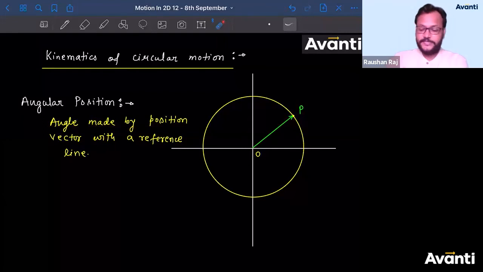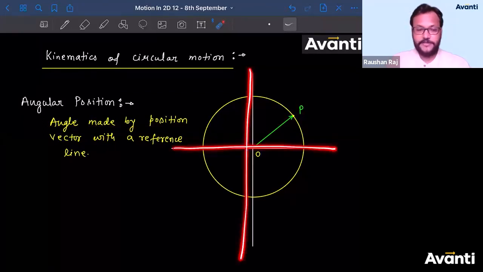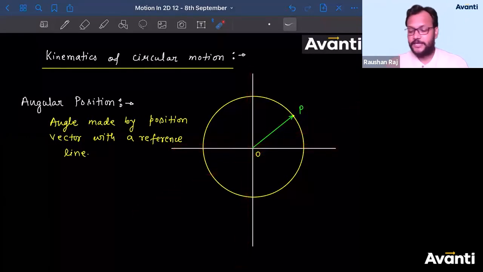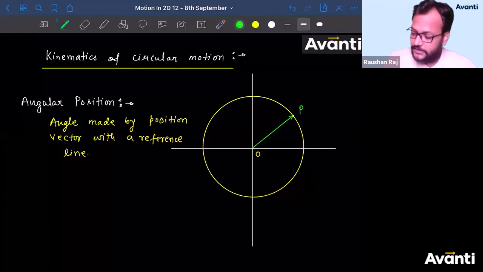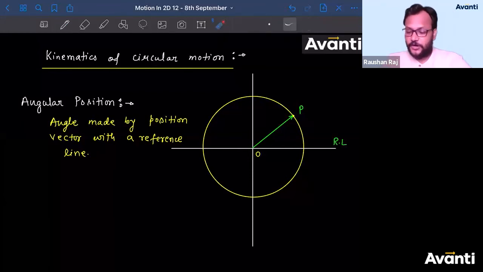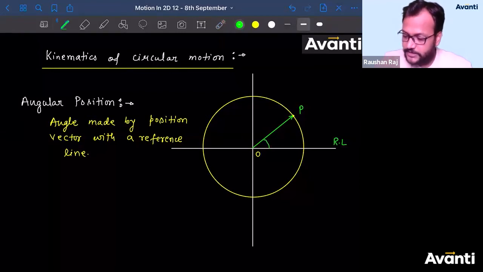It varies. Sometimes you can consider this is your reference line, sometimes you can consider this is the reference line, or any other reference line. Okay? So here I'm considering the reference line as the horizontal one. So with this horizontal line, the angle made by the position vector is called the angular position. So this is theta.